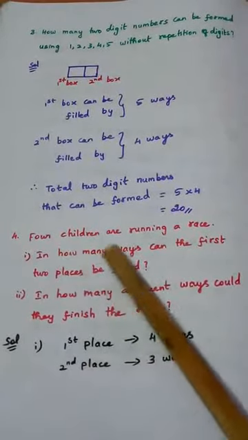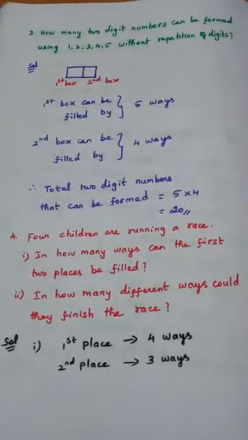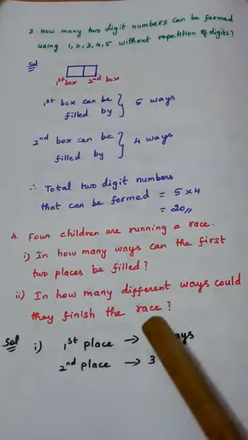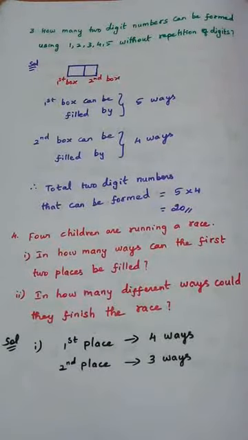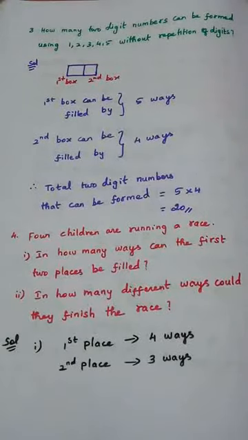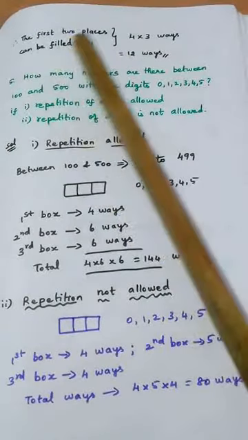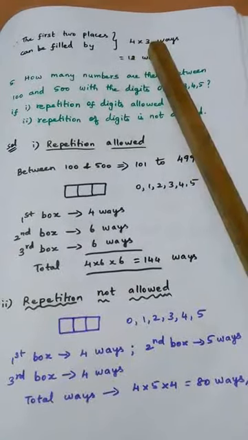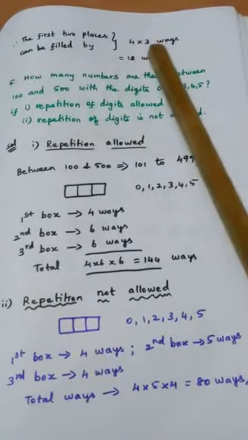So the question is, in how many ways can the first 2 places be filled? So what do I have to do? Sum rule or product rule? Yes, product rule, because after getting the first place, any of the remaining 3 students can win the second place. So it will come under the product rule. So what will be the next line? The first 2 places can be filled in 4 into 3 ways because of the product rule. 4 into 3, 12 ways the first 2 places can be filled.